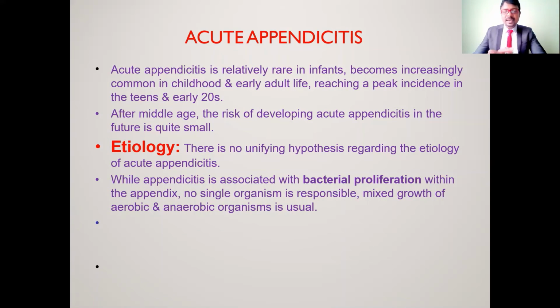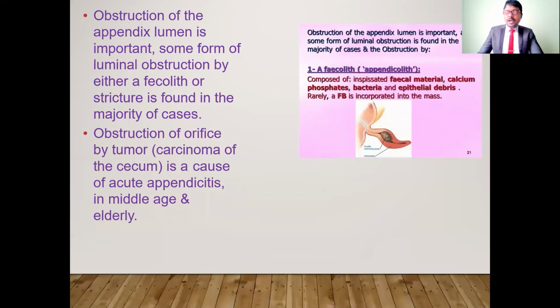So it may be because of bacterial proliferation, especially aerobic and anaerobic organisms. Both can be causative factors for acute appendicitis. Another causative factor is any obstruction in the appendix, such as a fecalith, which is made of fecal material, calcium phosphate, bacteria and epithelial debris.